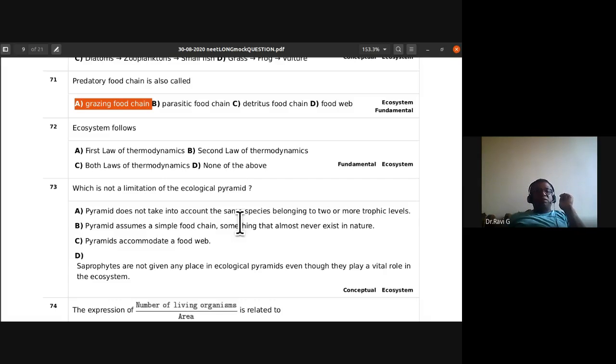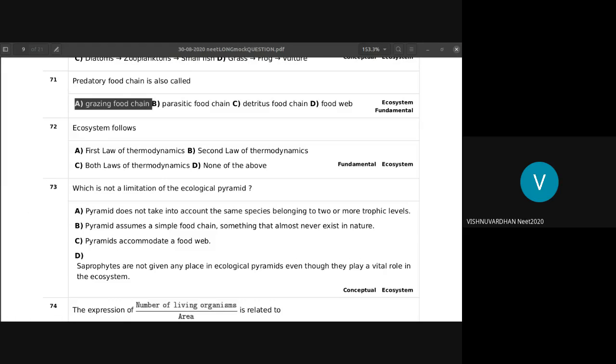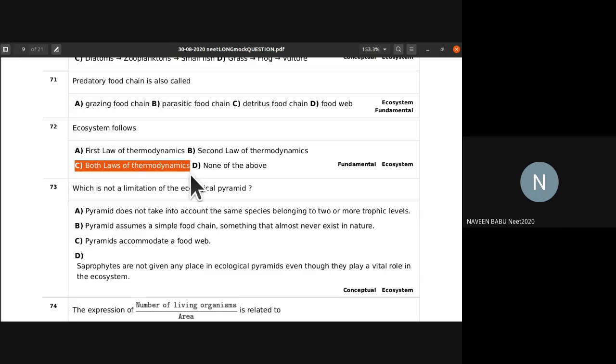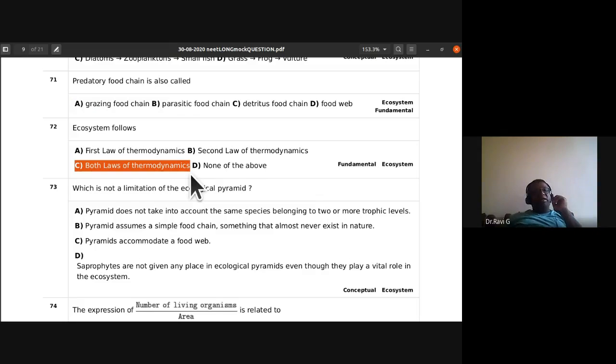Ecosystem follows first law of thermodynamics, second law of thermodynamics, both laws of thermodynamics, none of these. Both. 72nd the answer is C. So it follows both the laws of thermodynamics, not only the first law but also the second law.